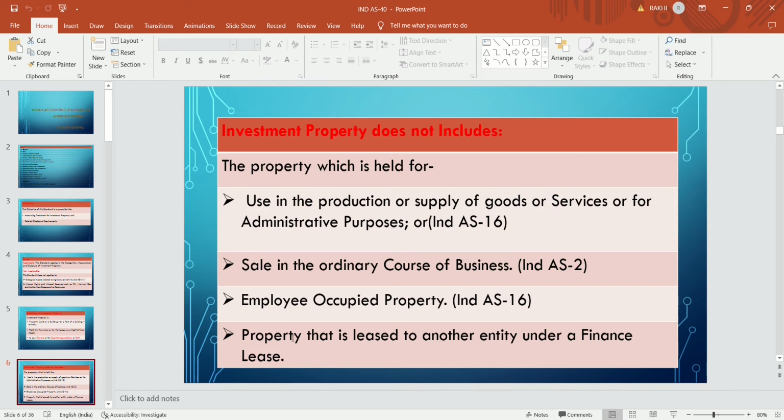And property that is leased out to another entity under finance lease: if the company has given a property under finance lease, then they have to derecognize that property, or eliminate that asset from their balance sheet. So there is no question of treating that asset as an investment property.